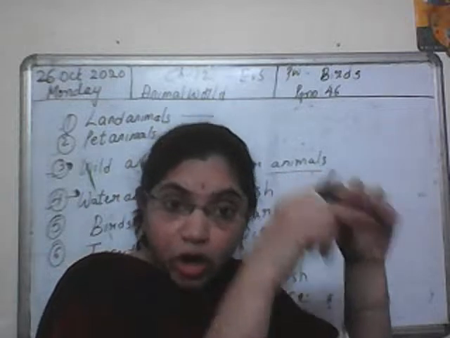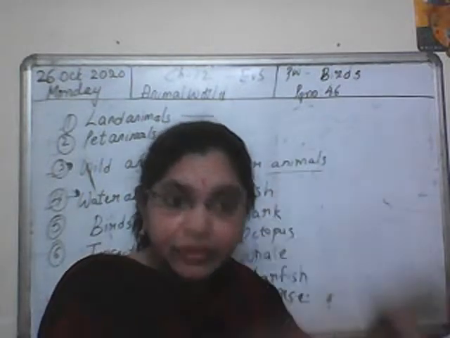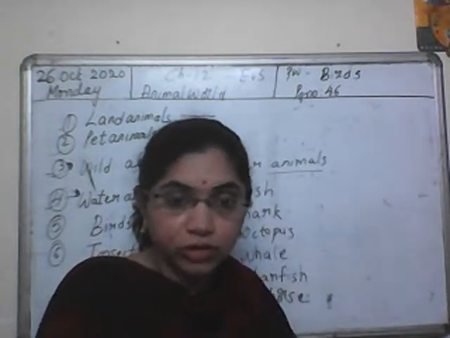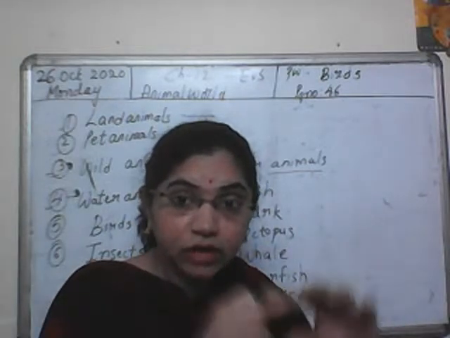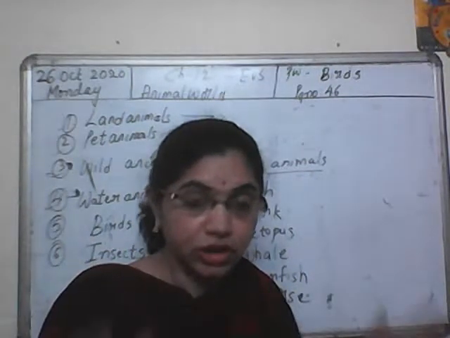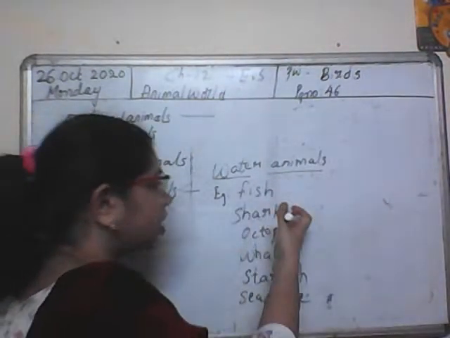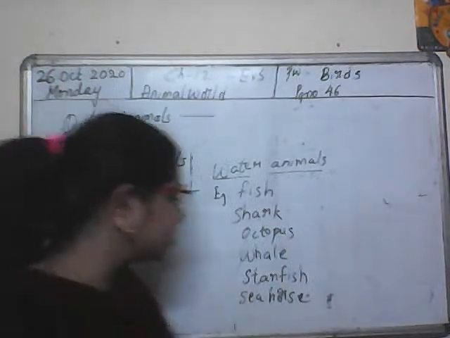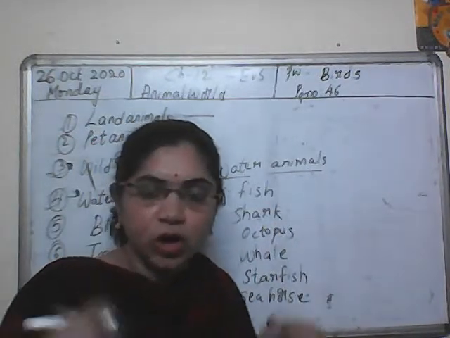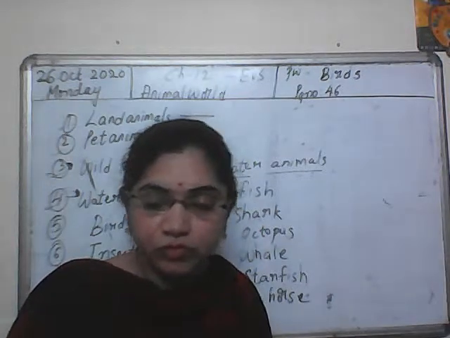They are born in water. They live in water and they die in water. So completely they are water animals. Okay, children? Water animals are those animals which live only in water. Fish, shark, octopus, whale, starfish, seahorse. All these are examples of water animals.